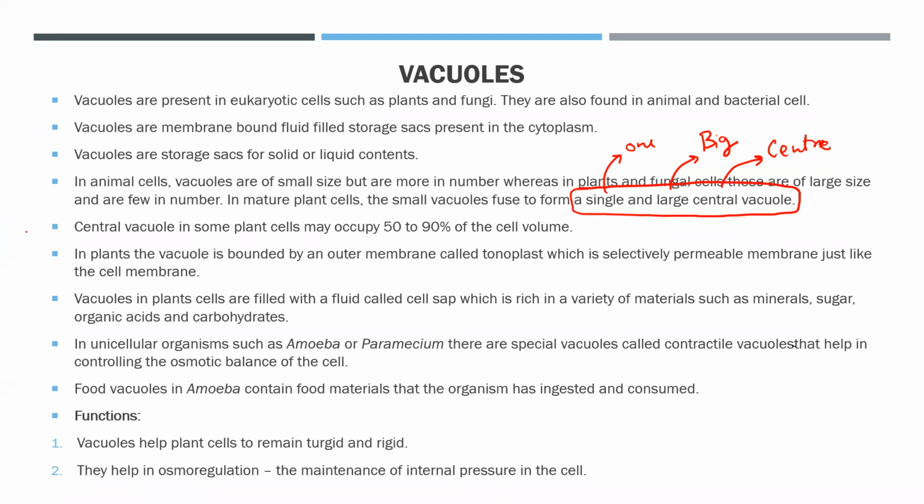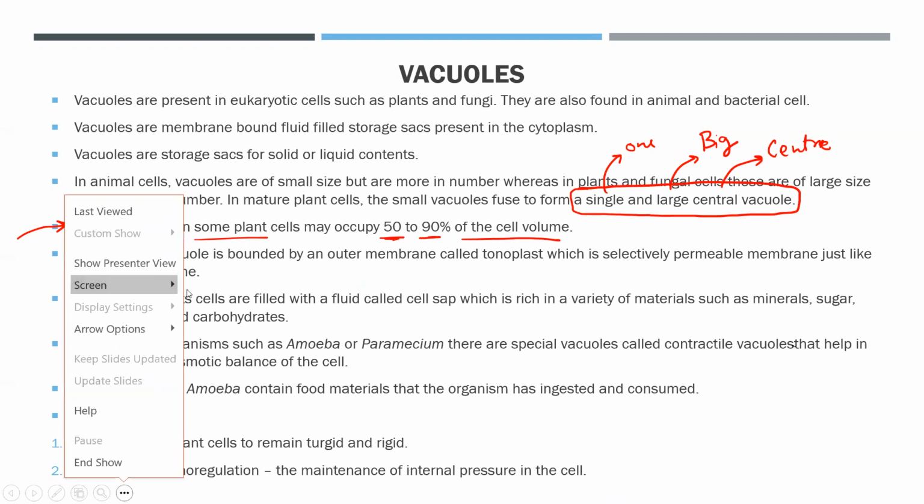Now, an important point to discuss over here is that the central vacuole, in some plants, may occupy from 50 to 90% of the cell volume. 50 से 90%. Now, what does this mean? Let's understand this. For example, this is the plant cell, okay? And if this is the plant cell, we basically draw the nucleus over here, right? In the center. But generally, this is not the case. ऐसा generally होता नहीं है.